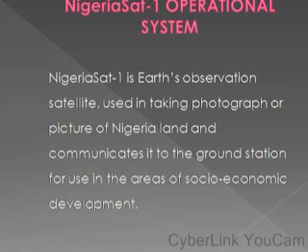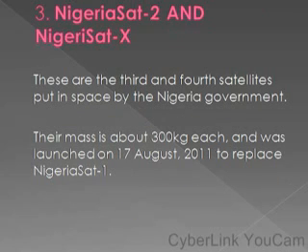Now let's look at Nigeria Sat 2 and Nigeria Sat X. Nigeria Sat 2 was the third satellite launched by the Nigerian government, and Nigeria Sat X was the fourth satellite launched by the Nigerian government, and they were launched together. Each of these satellites has a mass of about 300 kg.